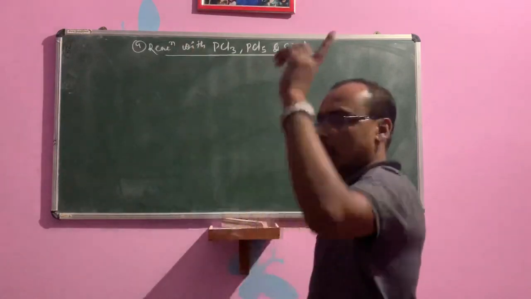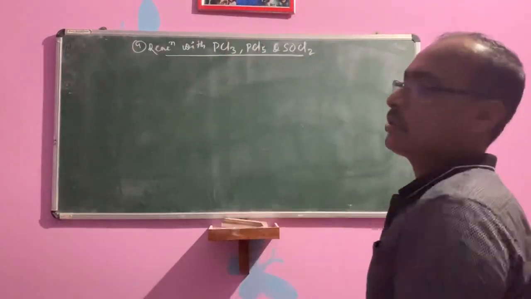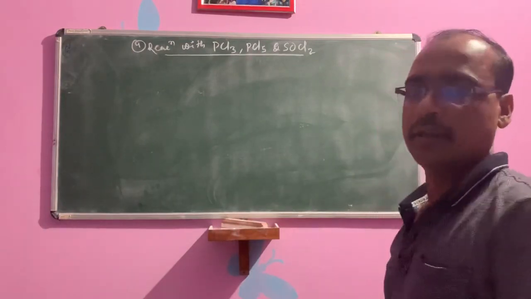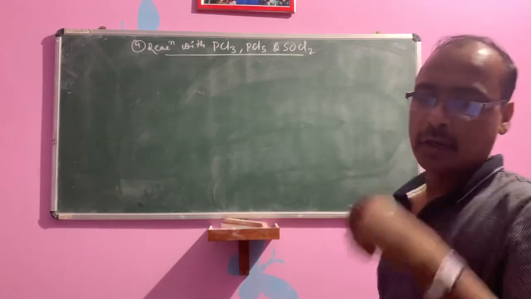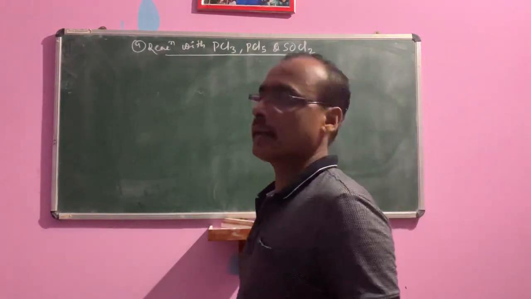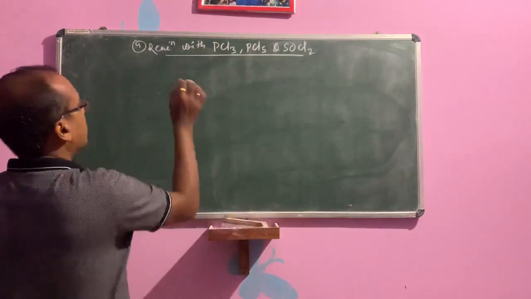Already discussed in the lesson on alcohols, preparation of alkyl halide. It is the same. In that there is preparation of alkyl halide; here we will discuss the preparation of acyl halide. But the reaction is totally the same.